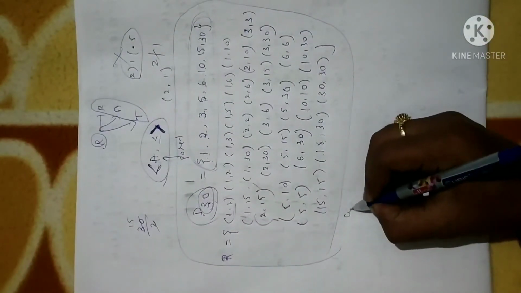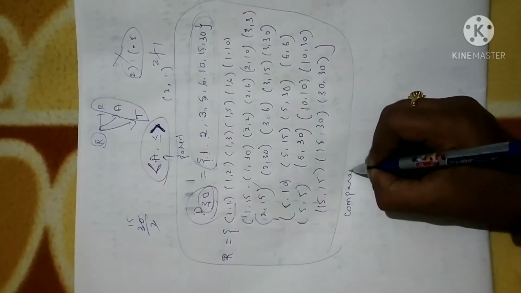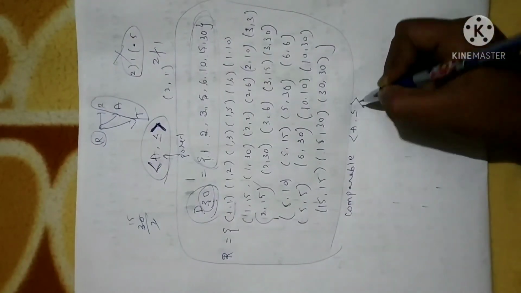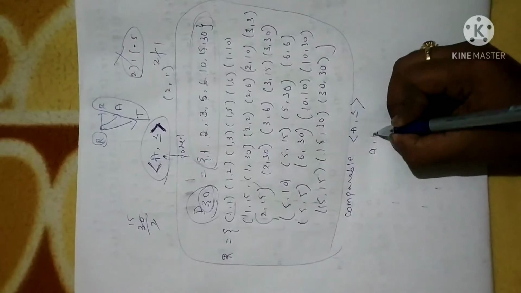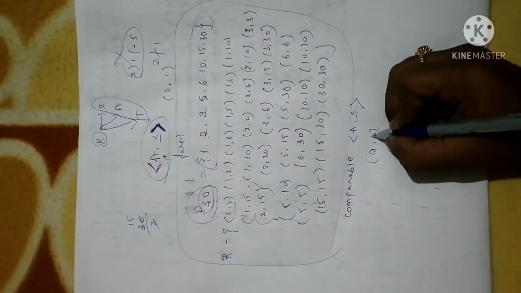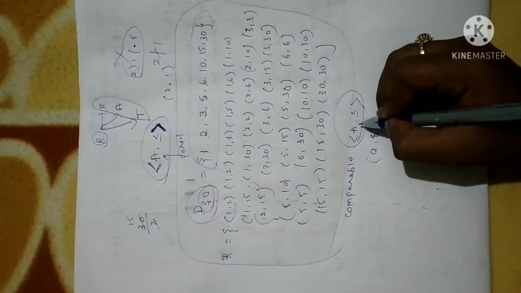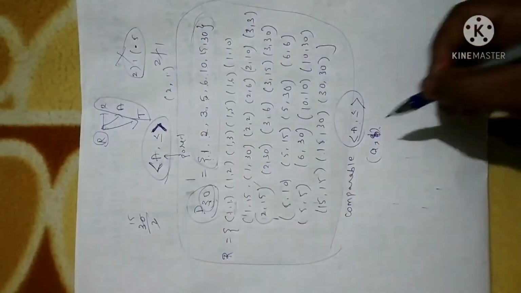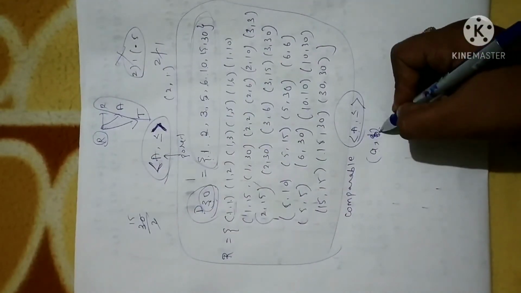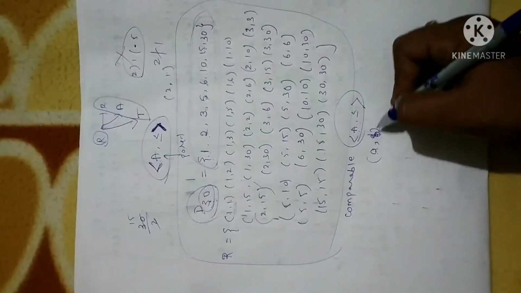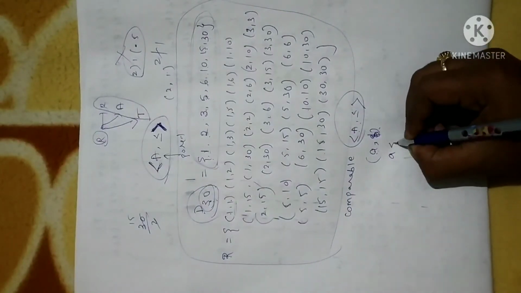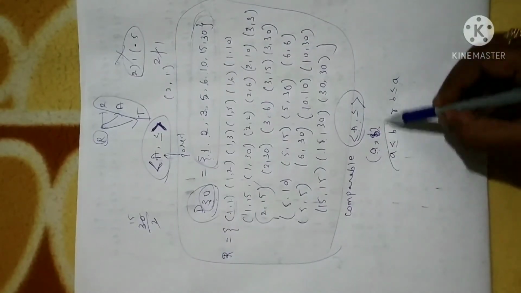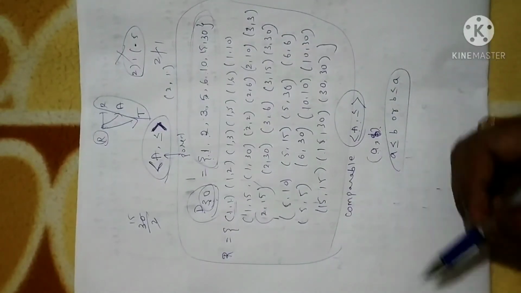So the first concept is comparable. Everything is related to a poset only, A comma less than or equal to. Any elements A and B of this poset, poset in the sense it is reflexive, antisymmetric and transitive. They are comparable only when A less than or equal to B or B less than or equal to A. If it satisfies these two conditions, we can say they are comparable.